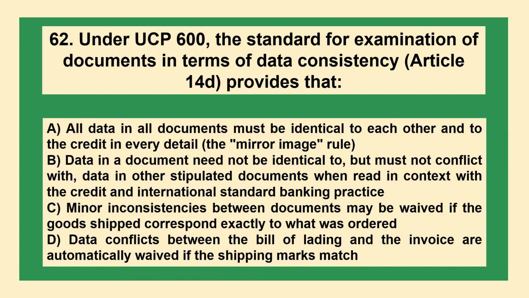Under UCP 600, regarding the standard for examination of documents in terms of data consistency, Article 14D provides that: A. All data in all documents must be identical to each other and to the credit in every detail, the mirror image rule. B. Data in a document need not be identical to, but must not conflict with, data in other stipulated documents when read in context with the credit and international standard banking practice. C. Minor inconsistencies between documents may be waived if the goods shipped correspond exactly to what was ordered. D. Data conflicts between the bill of lading and the invoice are automatically waived if the shipping marks match.